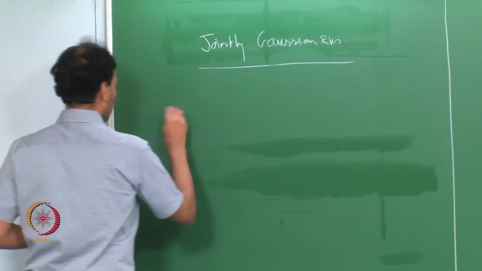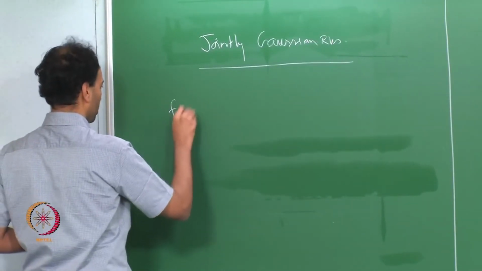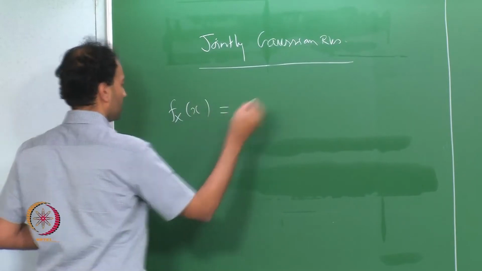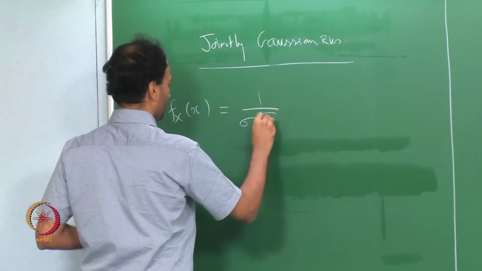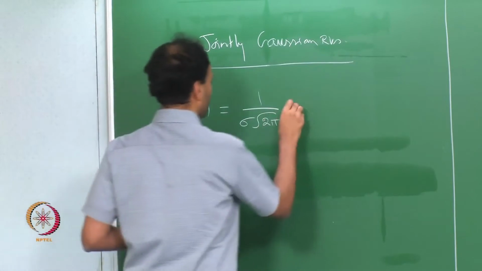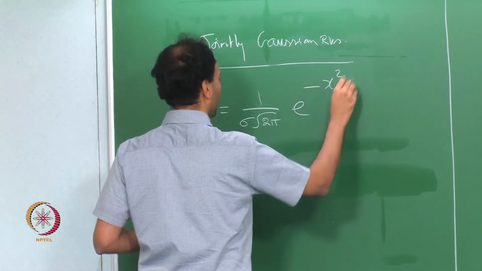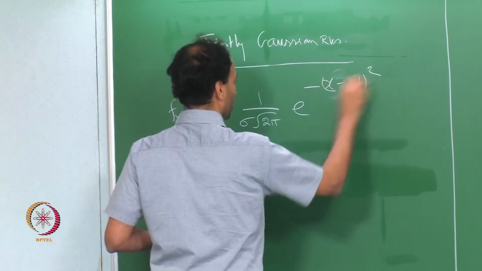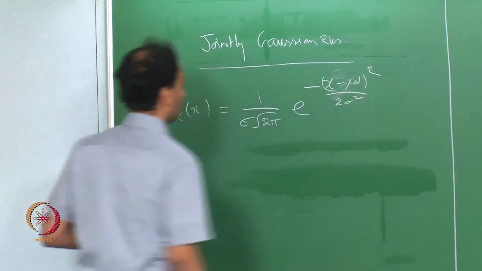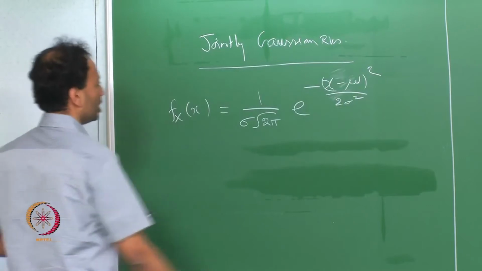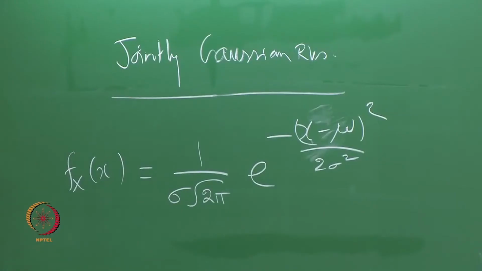You know the one dimensional Gaussian, so the PDF looks like 1 over sigma square root of 2 pi, e power minus x minus mu squared over 2 sigma squared. So this is a Gaussian with mean mu and variance sigma squared.